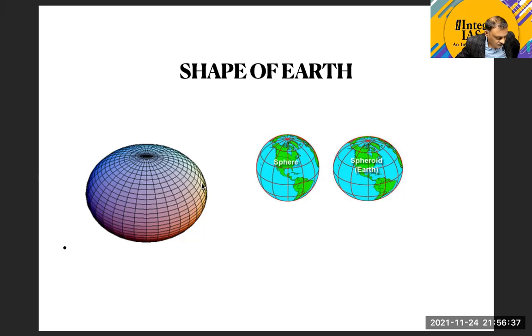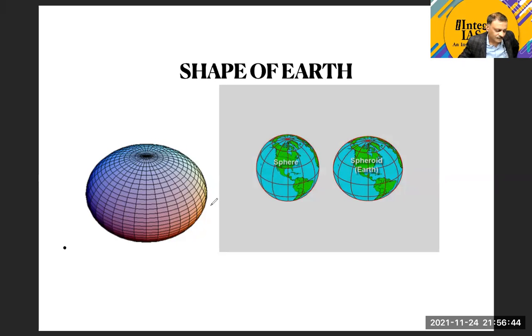Now you can see that the earth seems to be bulged. Bulge, do you understand the meaning of a bulge? No sir. You don't understand the meaning of a bulge. Have you ever seen a person having a bulged belly or tummy? This is a bulge which is created, and this is the bulge part and this is the flattened part.